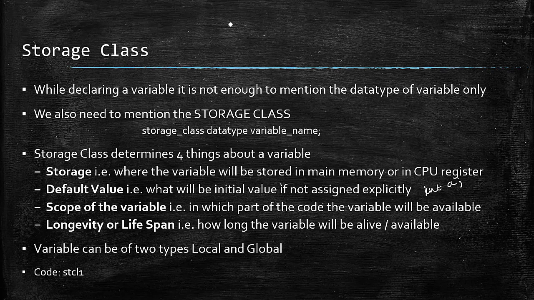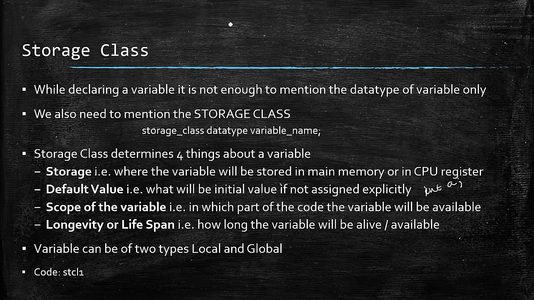Third point is scope of the variable, that is in which part of the code the variable will be available. And the fourth one is the longevity or lifespan of the variable, that is determined by the storage class. It means how long the variable will be alive or available in our code. We are going to discuss each and every property of the storage class of a variable in detail.